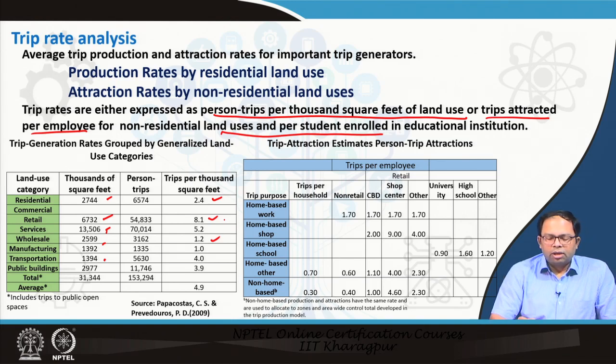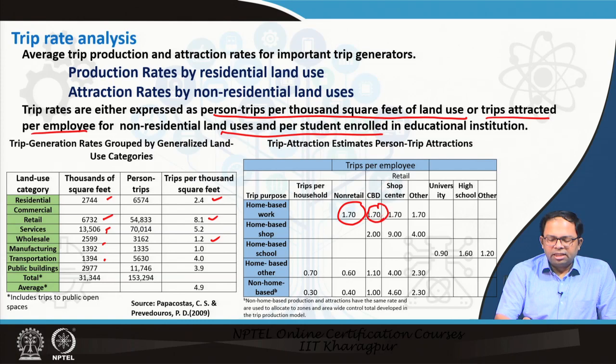Whereas when we are talking about trip attraction, this is based on percent trip estimates. So, here we see that there are non-retail employees, and then there are retail employees.